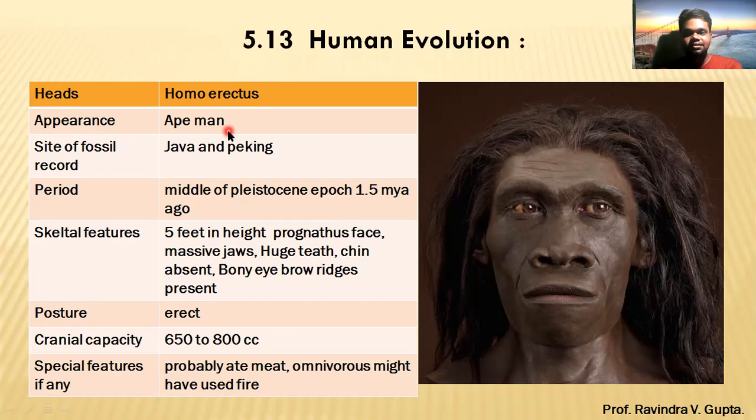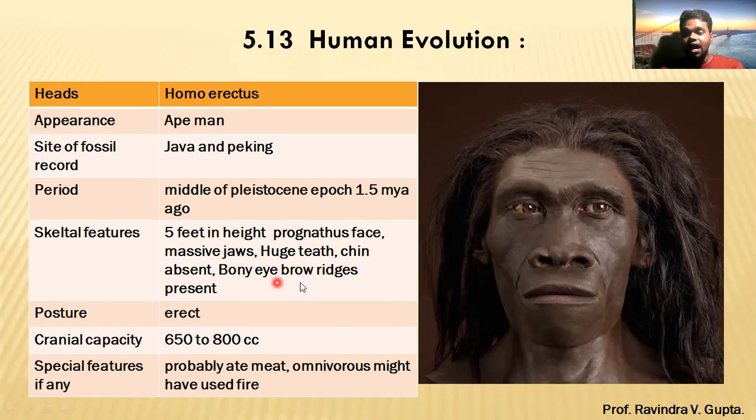Appearance: ape man, meaning both ape and human characteristics are shown. Periods, that is middle Pliocene epoch, 1.5 billion years ago. Skeletal features: 5 feet in height, like a human. Prognathous face, you can see in this picture, the jaw part is projecting outward and the head part is a little small. Massive jaw is bigger. Huge teeth are also bigger, which you can see in this picture. Because of the teeth, the lips are protruding.